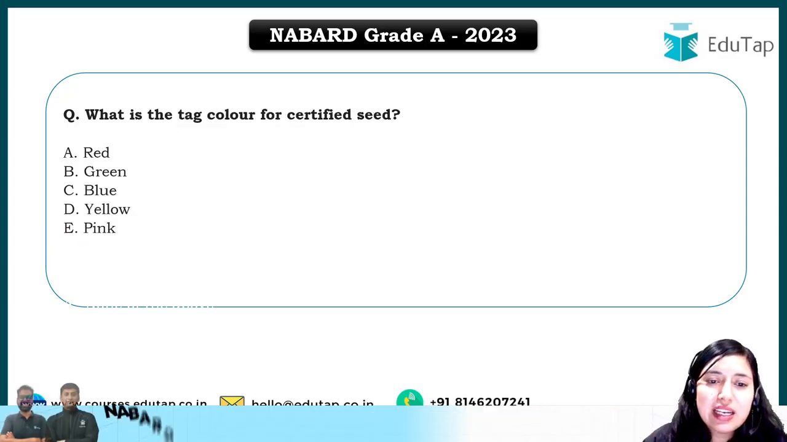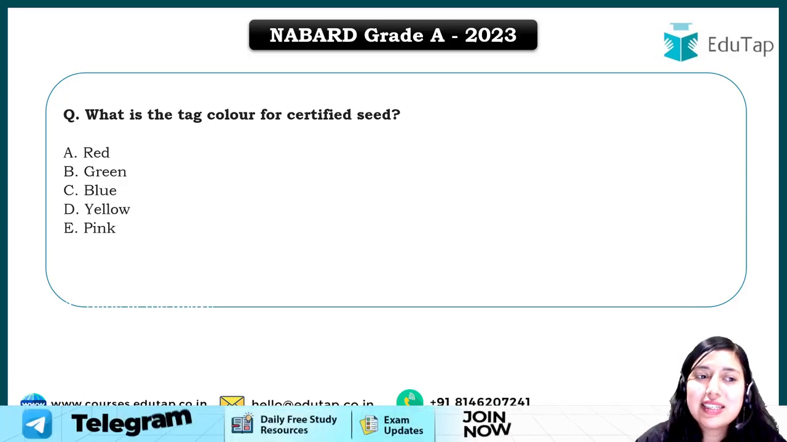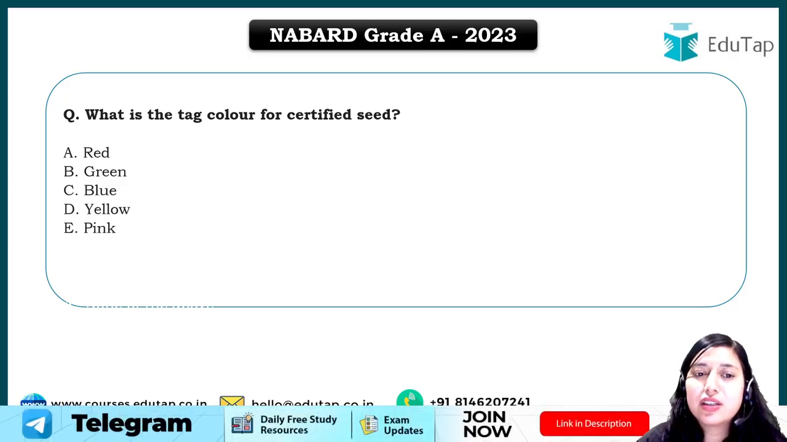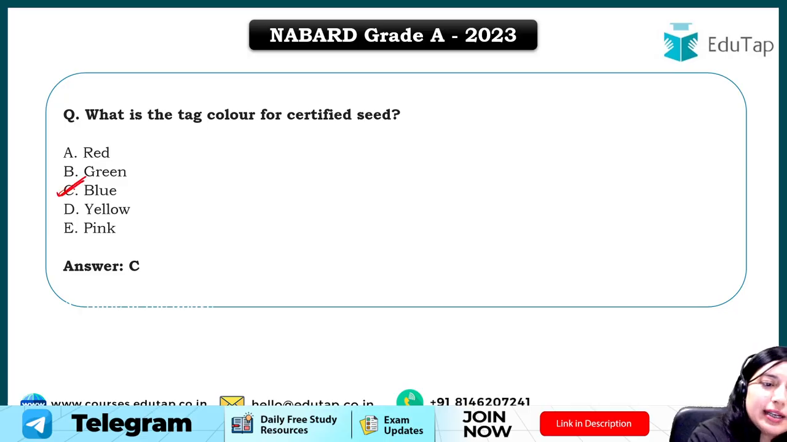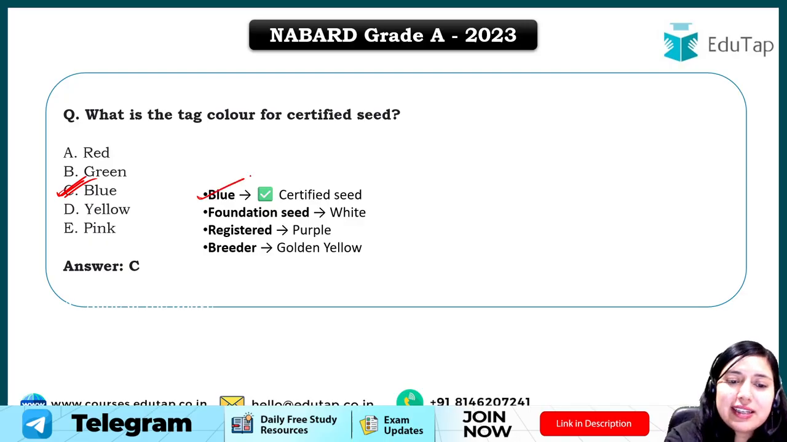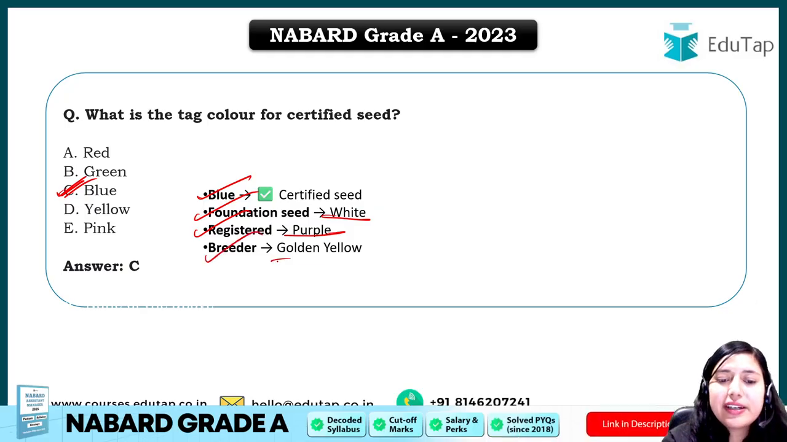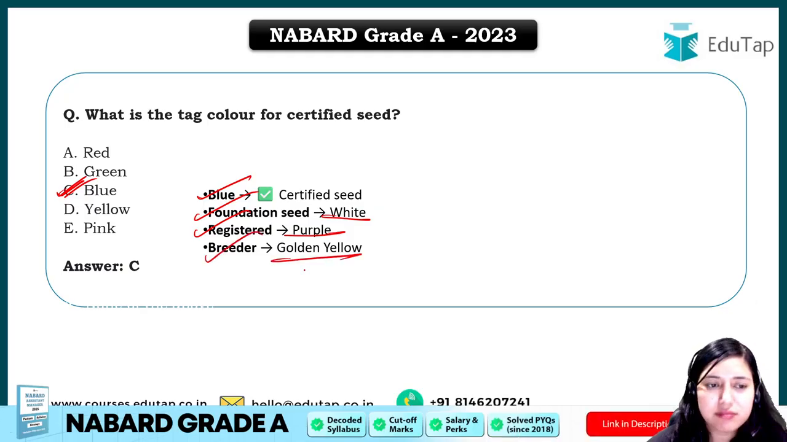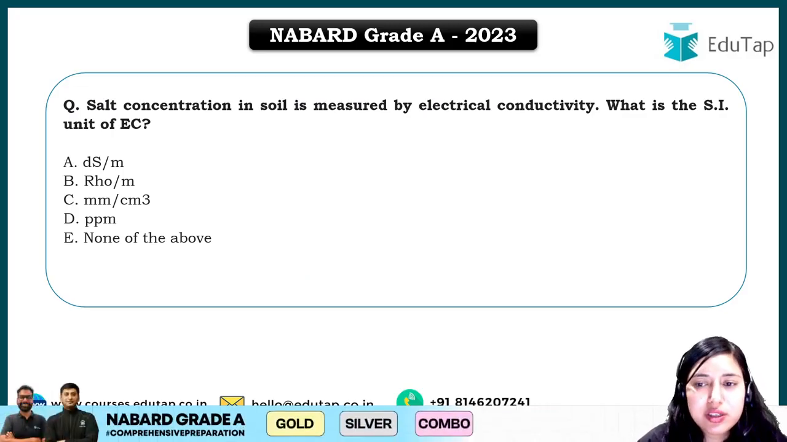What is the tag color of certified seed? Now a question from seed certification, the seed and sowing topic, right? You have to learn seed certification, and under that, you have to learn the tag color of different classes of seed. For certified seed, the tag color is blue. Clear? The answer will be option C, which is blue. For foundation seed, it is white. For registered, it is purple. For breeder, it is golden yellow. Clear? Chalo. Now the next question is again from your soil and water conservation chapter.